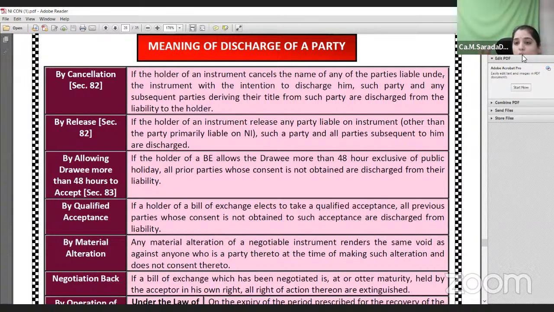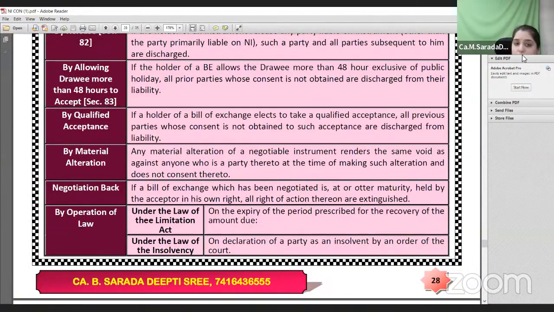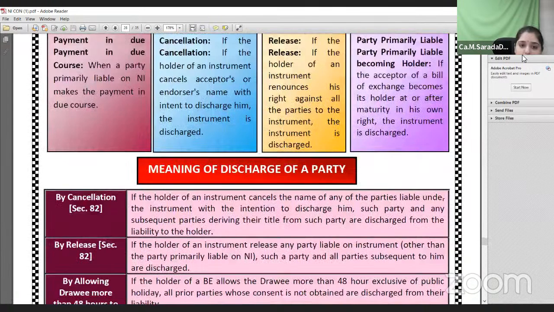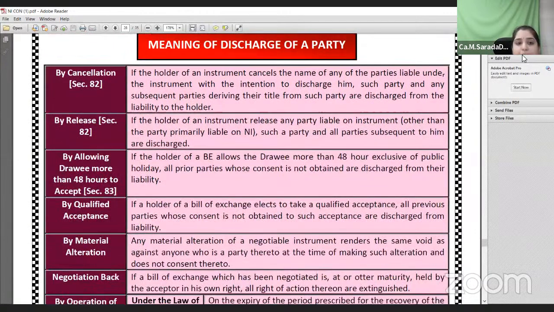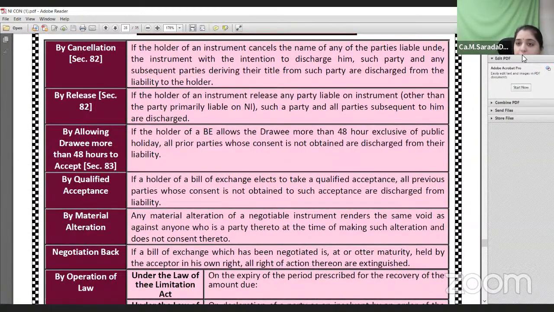In all these instances, only the parties are discharged from the liability, but not the instrument. The instrument will be discharged only when the principal debtor of that particular instrument makes the payment. Also by operation of law, in case of insolvency of the principal or of any of the prior parties, the party will be discharged. So these are the cases where the party will be discharged: by cancellation, by release, by allowing the drawee more than 48 hours, by qualified acceptance, by material alteration, by negotiation back, and by operation of law.